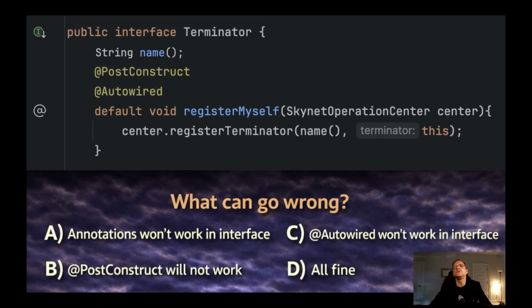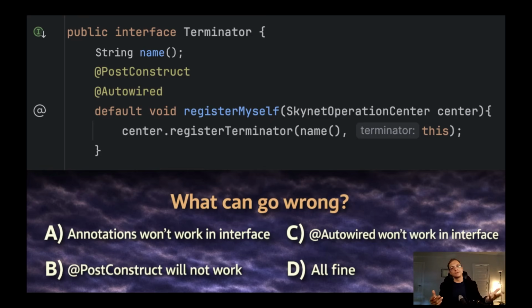So what I'm trying to do here is implement some registry design pattern. I don't want somebody to open this operation center class each time a new terminator arrives. I want each terminator implementation to automatically register its bean in this map. So how can I do that?